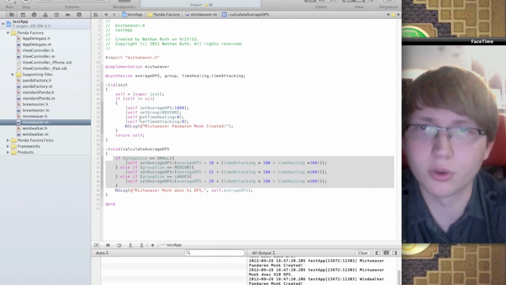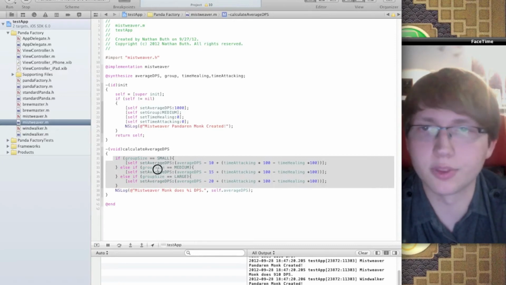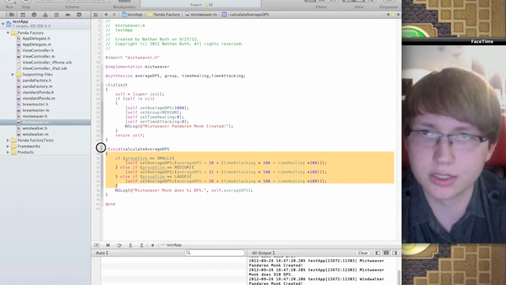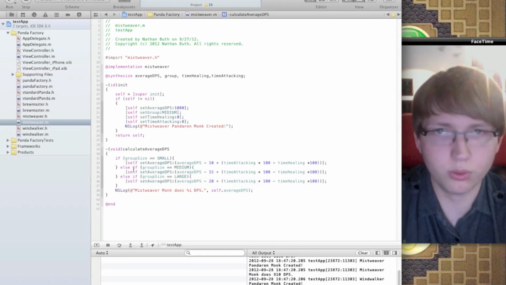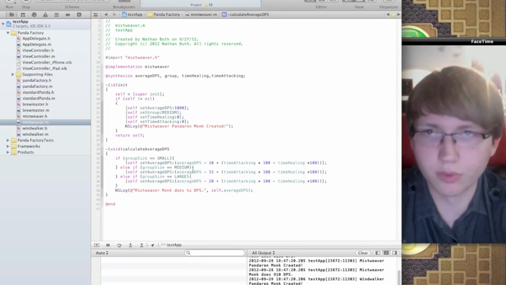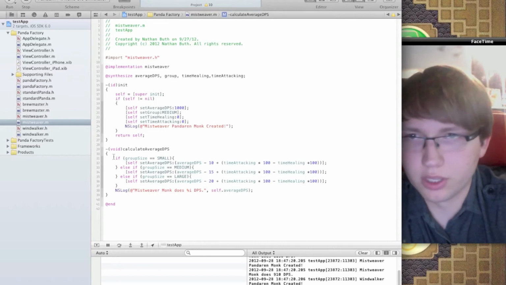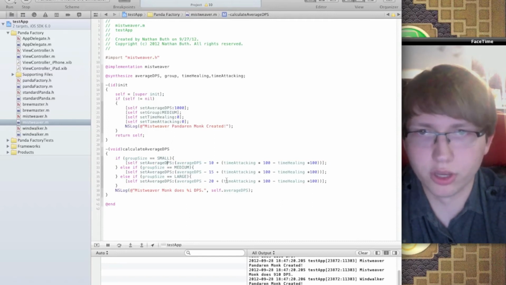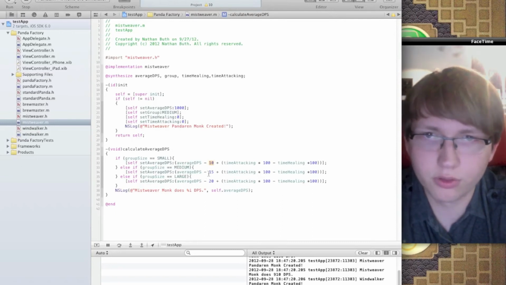Mistweaver is a similar thing, except I had it determined based off of the time they spend healing or attacking, and then their group size. The group size is something I wish I would have had more room to talk about on the label, but I didn't, and I didn't quite know how to implement it, because when I would try to log it out, it would just log as a number. But you can see, if the group size is small, this is the equation. If it's a medium size, this is the equation. And if it's a large size, this is the equation.